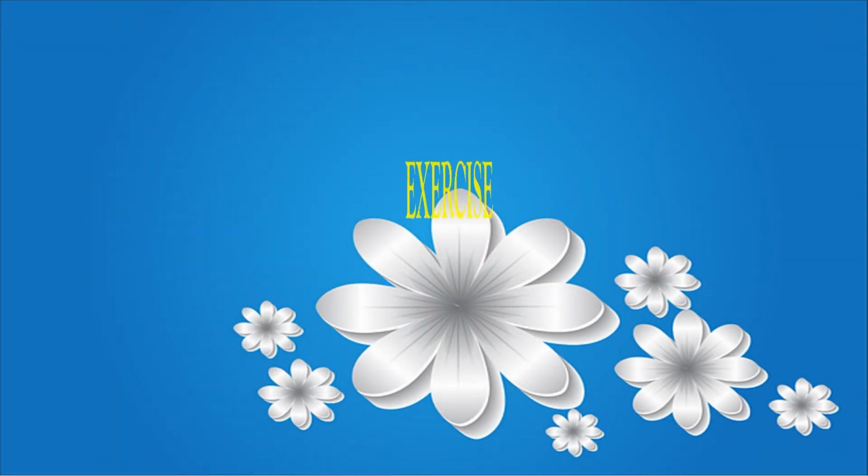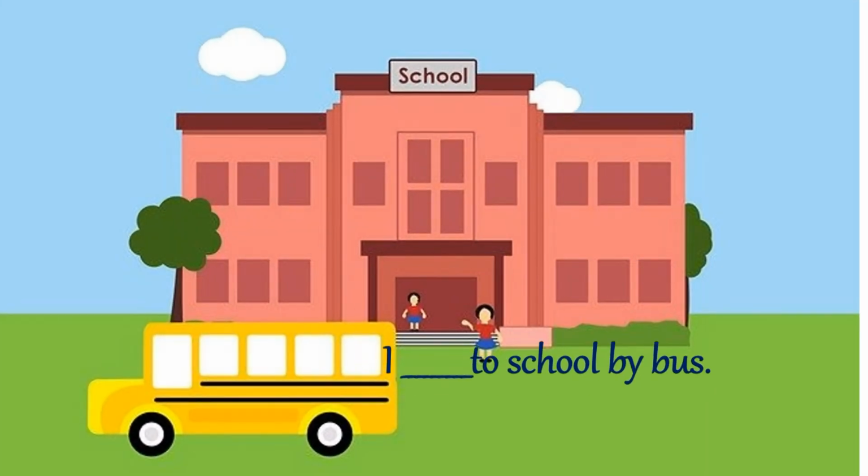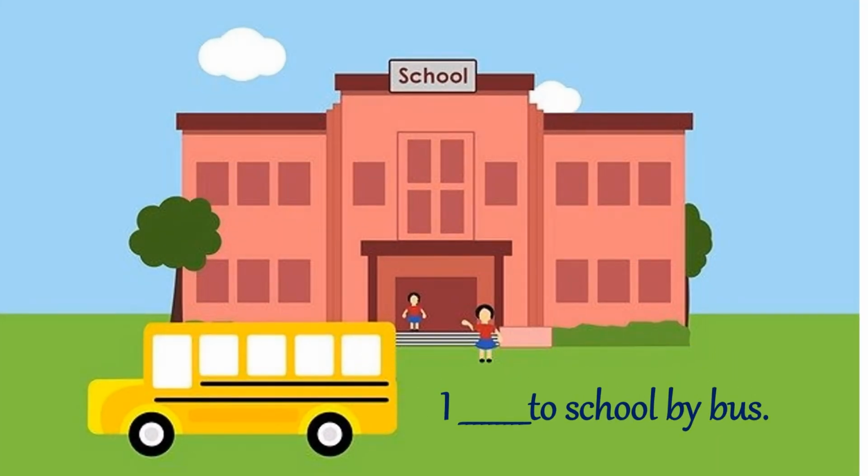Let's do one exercise, children. I dash to school by a bus. Let's put a correct action word here. I go to school by a bus.